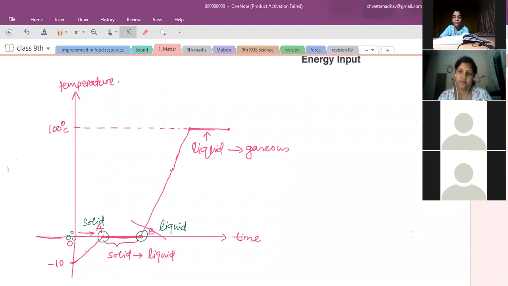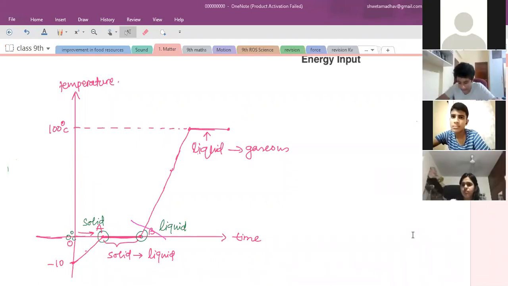Why? Why don't we use 0 degrees Celsius water, but we use 0 degrees Celsius ice? What is the reason? Both the ice at 0 degrees Celsius and the water at 0 degrees Celsius have the same temperature, but we don't prefer water. We prefer ice. Reason?